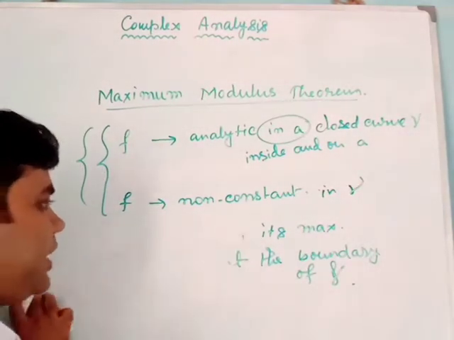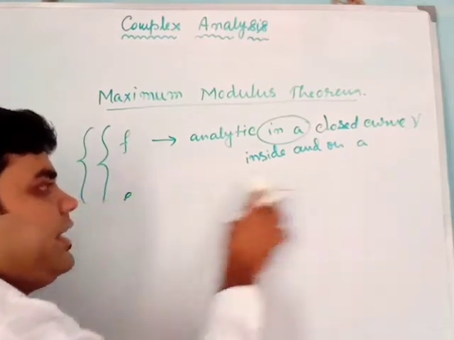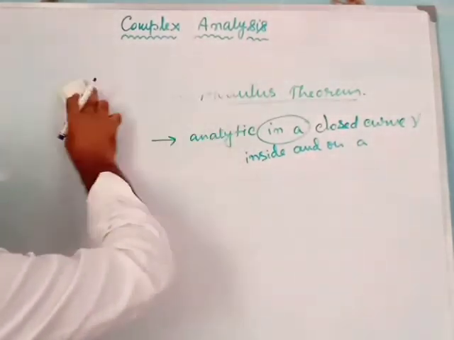Now this theorem leads us to a corollary, an obvious result, which is also very important.